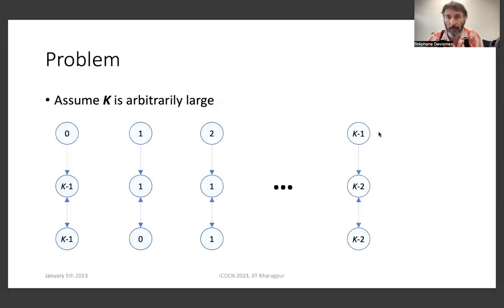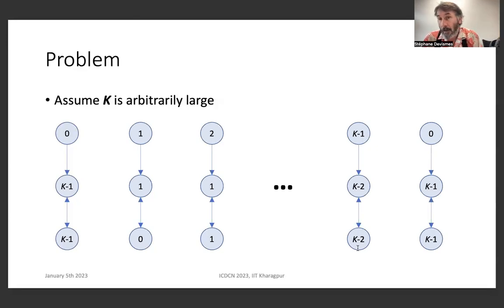And in this configuration, the next value of the top node will be 0. The next value of the middle and the bottom node will be k minus 1. And so we are back to the initial configuration. So we can repeat this pattern infinitely often, and so we have an execution where clocks are never synchronized. This means that the algorithm does not stabilize in this very simple topology, despite the fact that k is very, very large. You can take any big value for k, it will not work.